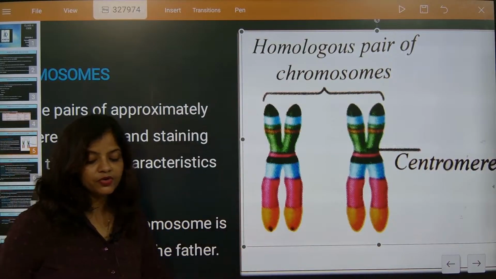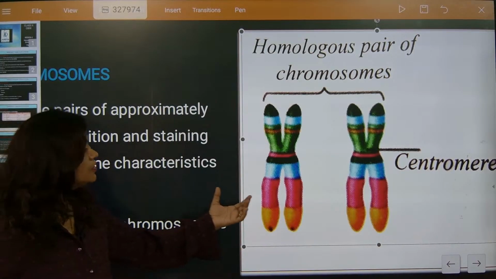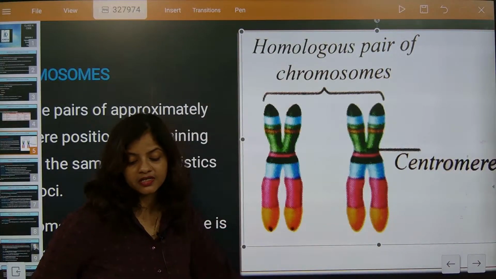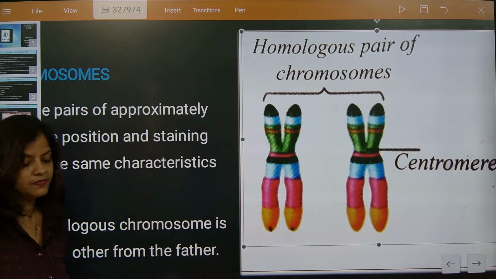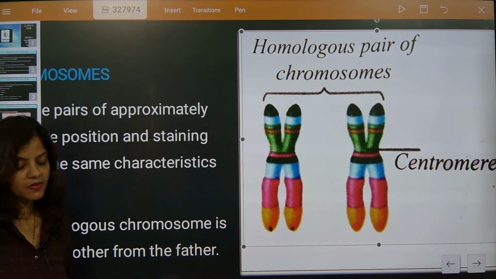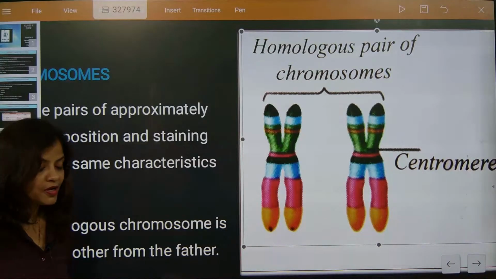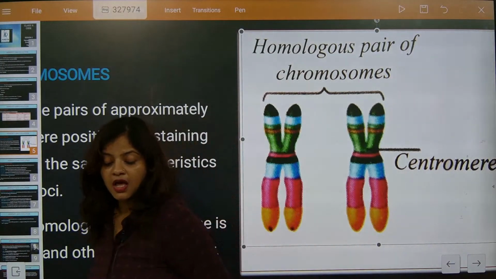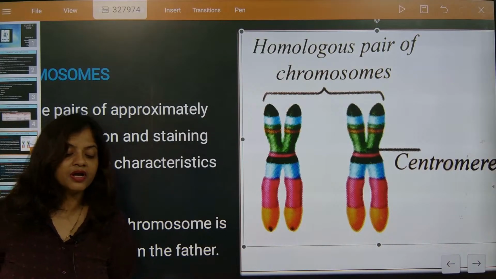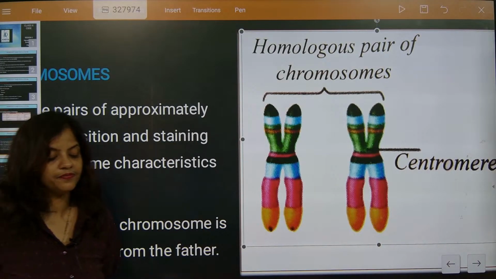So what are we going to conclude it as? We are going to conclude it as homologous or homozygous or homozygote. Super. So homologous, homozygous will be coming, homozygote and homozygous. Yes, it will be coming from a homologous pair only.